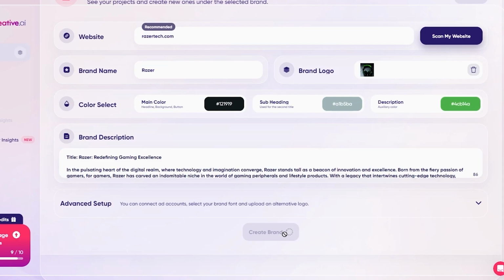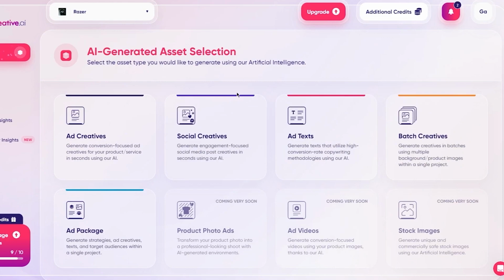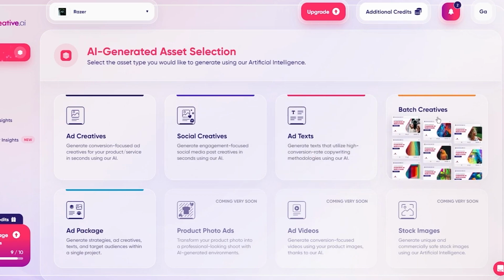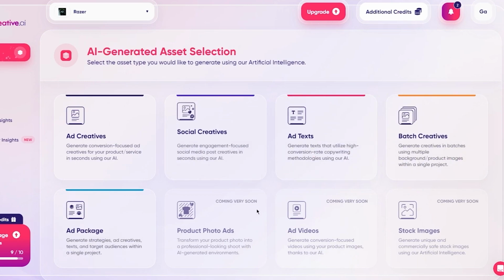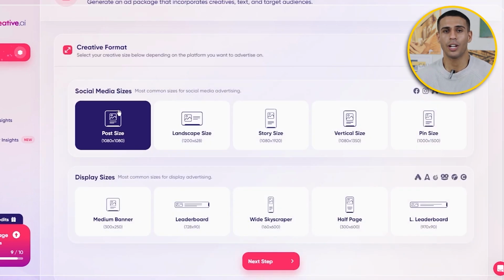Now, once you click on create brand, obviously it's going to load you into the different text settings and all those things that you have. So you have ad creatives, social creatives, ad texts, batch creatives, ad package, and a whole lot of other things which are coming soon. Now what we're going to be using is ad creatives, because obviously that's what we're here for, because Ad Creative AI is going to handle all the conversions and all the other creatives that your product needs. So I'm going to go ahead on ad creative.